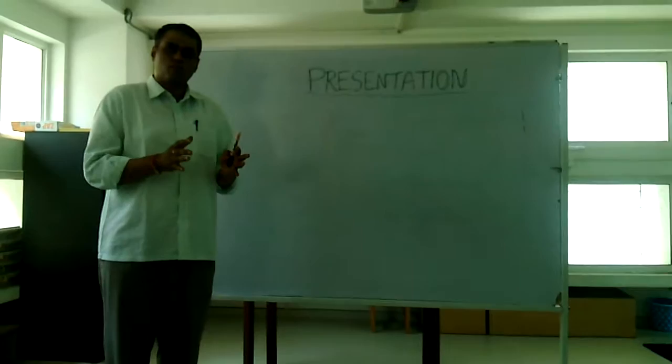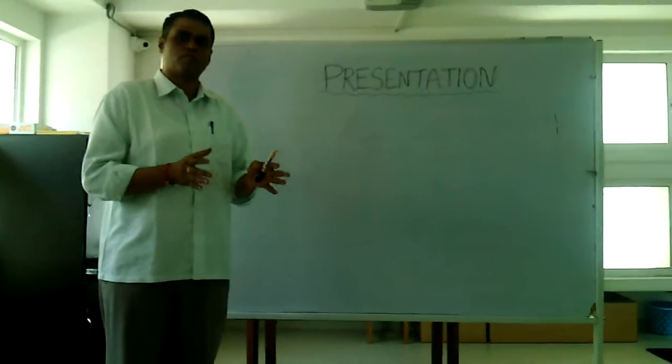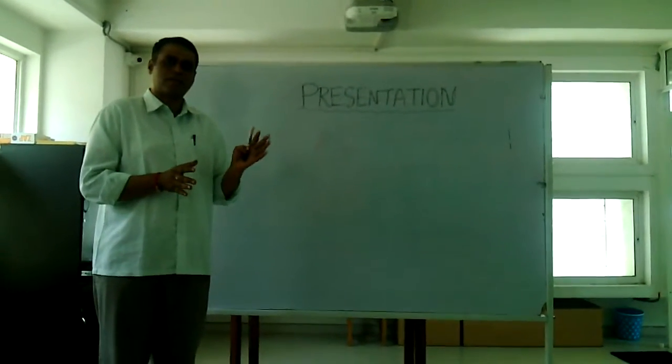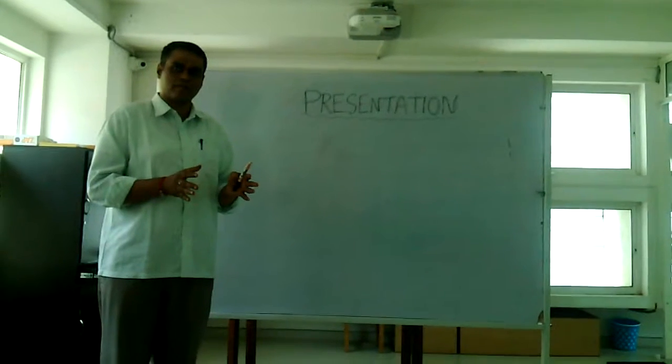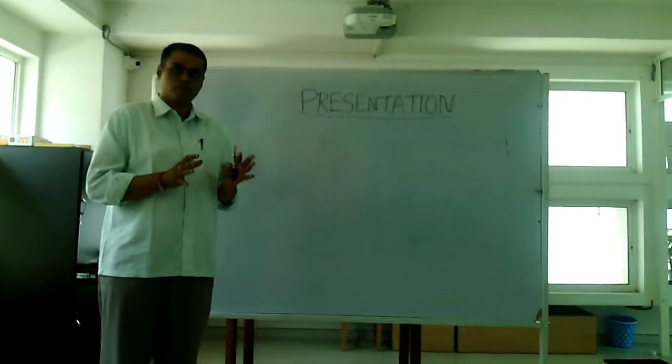And now I would like to introduce Porter's Diamond Model. Porter's Diamond Model was published in the year 1990 by Dr. Michael E. Porter in his book Competitive Advantage of Nations. The Porter's Diamond Model consists of four determinants.